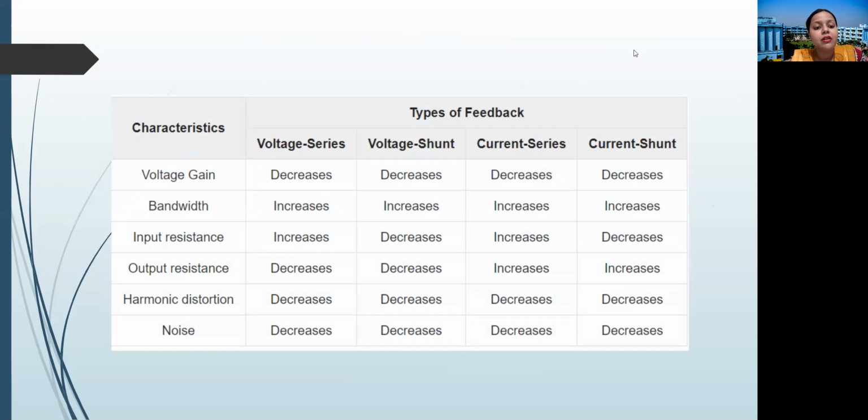The characteristics are: voltage gain for voltage shunt, voltage series, current shunt, current series, voltage gain will get decreased. Bandwidth in both the cases will get increased. Input resistance, whenever there is the series connection, it will be increased. Whenever there is the shunt connection, it will be decreased. Output resistance, for voltage connection, it will be decreased. For current, it will be increased. Harmonic distortion in both the cases, since we are using a feedback circuit, it will be decreased. Similarly, noise, since we are using a feedback circuit, it will be decreased.